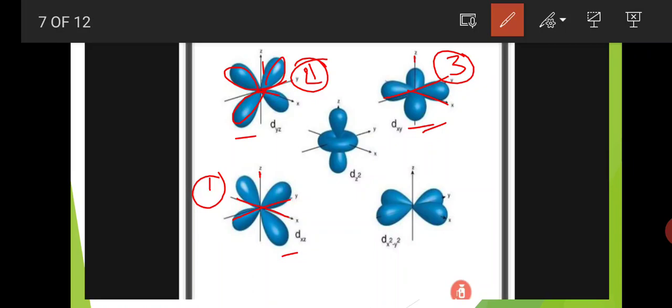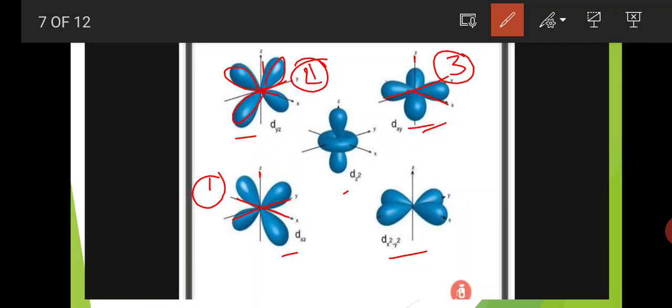Here dyz, dxy, dxz, these three d orbitals have lobes between the axes, so these three come under the t2g group. And the eg d orbitals are these two, dx square y square and dz square.